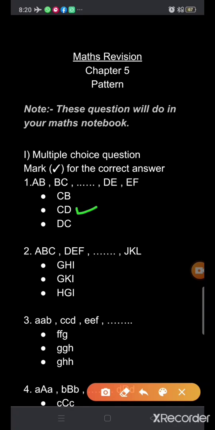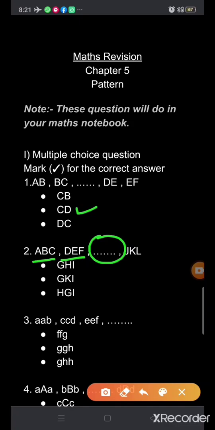ABC, DEF, ABC, DEF, and here one pattern is missing, and after that what is written? JKL. Can you tell me which one is the next pattern? Yes, ABC, DEF.